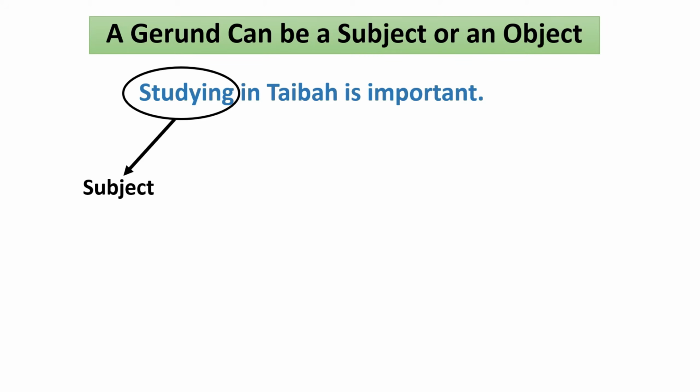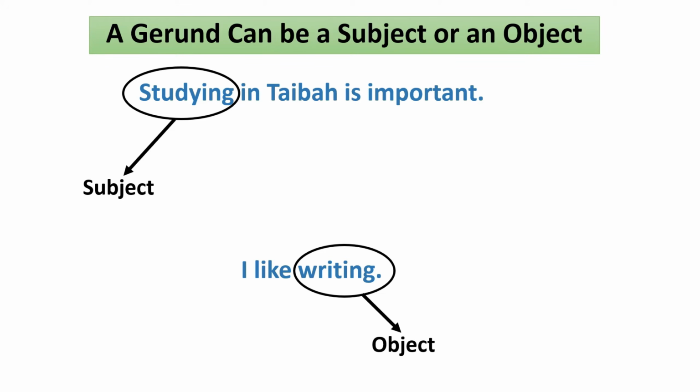This is what we're talking about. I like writing. Writing is an object because it is the one that the verb has affected. The verb like affects writing, so it is an object. So the gerund can be a subject or an object.